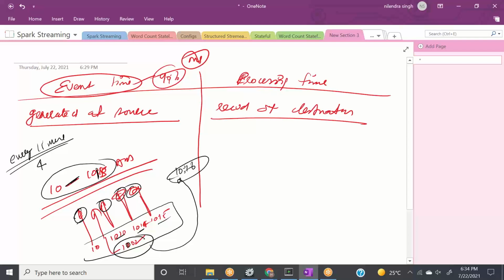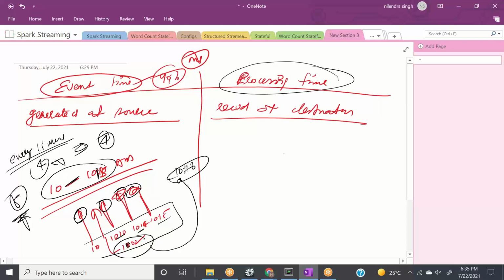because of any issue, network issue, any issue, right? So the result of your calculation is 4, right? In reality, how many orders have really occurred? 5. So which result is accurate, this one or this one? Obviously this one, right?